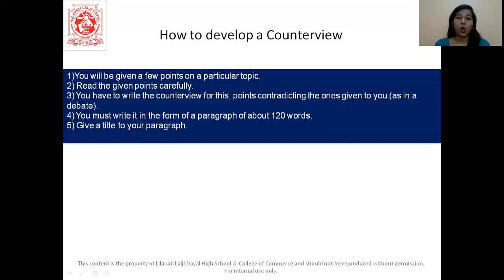So that's all about our view counter view, and I hope you all have understood it. Thank you so much, students. Just remember the format, just remember these points, and you will be good to go with any topic that's been given to you in the exam.